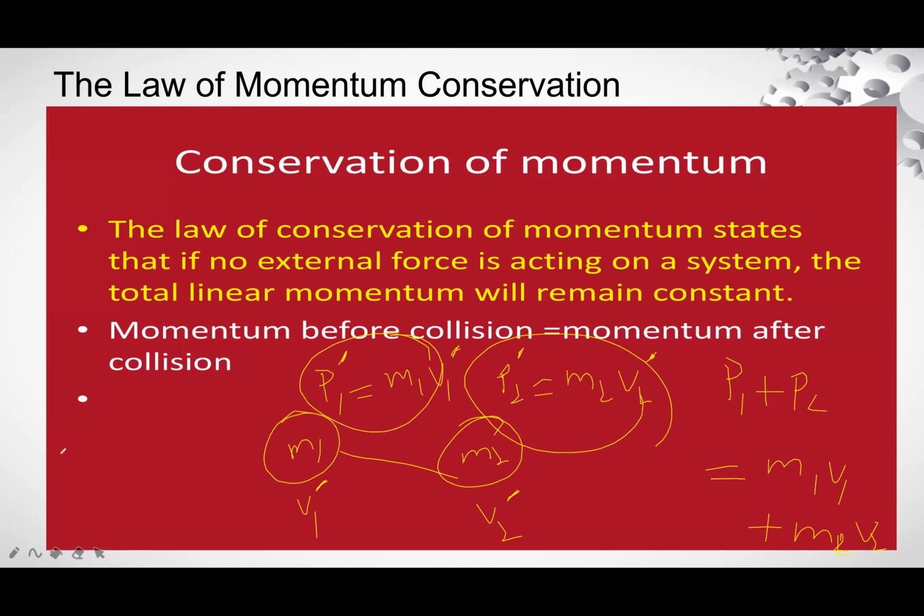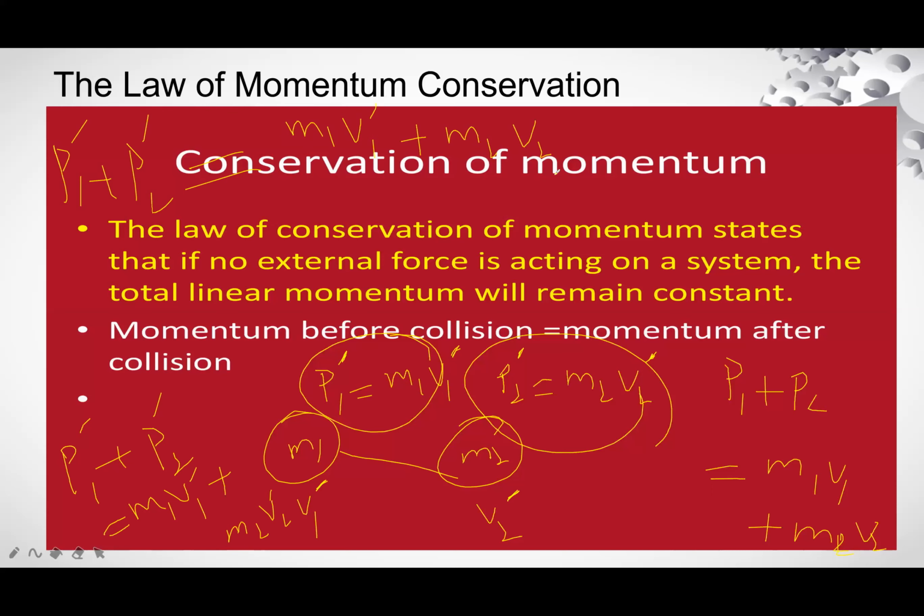So after collision, momentum p1 prime plus p2 prime will be equal to m1 v1 prime plus m2 v2 prime. This is the momentum after collision.